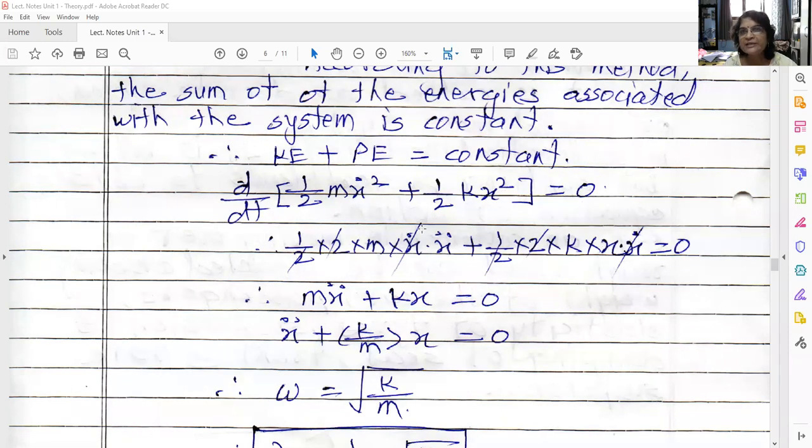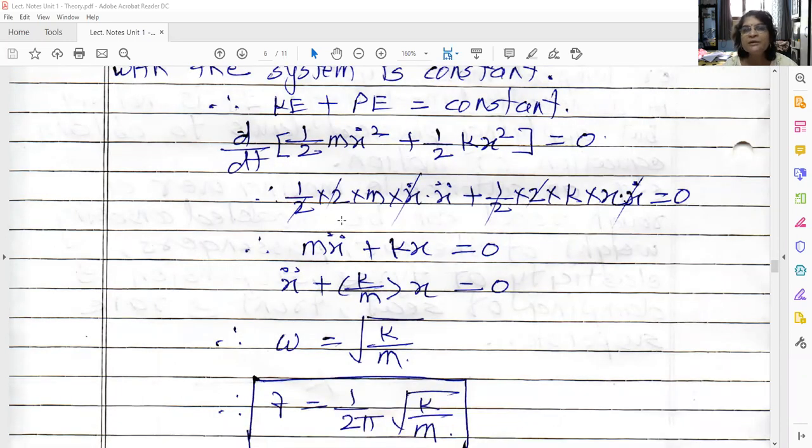So the x dot will be cancelled from both the terms. So what is remaining now? m x double dot plus k x is equal to 0. This is the equation of motion for undamped free vibrations. So m x double dot represents inertia force, k x represents spring force. So there are only two forces associated with undamped free vibrations. Okay.